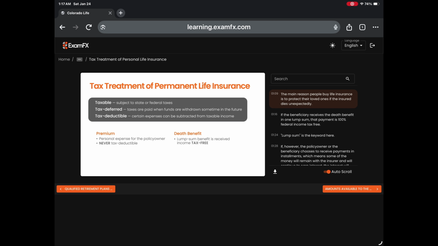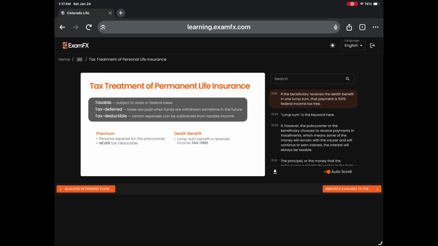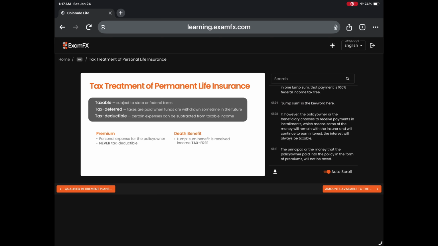The main reason people buy life insurance is to protect their loved ones if the insured dies unexpectedly. If the beneficiary receives the death benefit in one lump sum, that payment is 100% federal income tax free. Lump sum is the key word here. If, however, the policy owner or the beneficiary chooses to receive payments in installments, which means some of the money will remain with the insurer and will continue to earn interest, the interest will always be taxable. The principal, or the money that the policy owner paid into the policy in the form of premiums, will not be taxed.